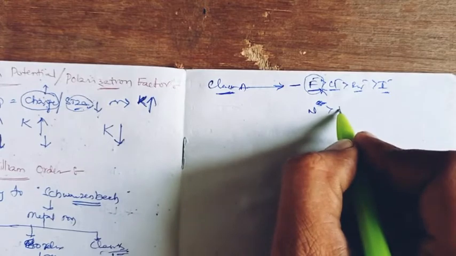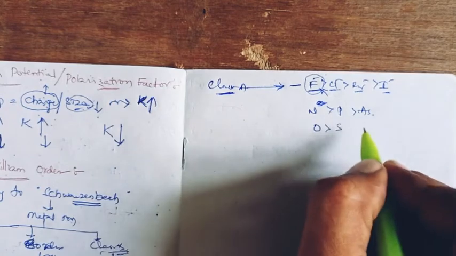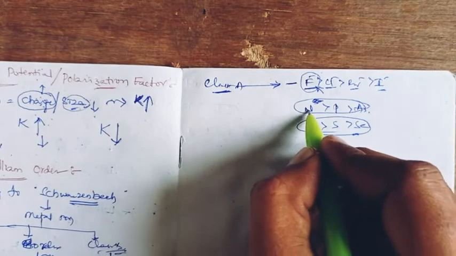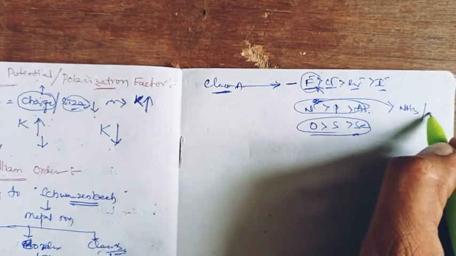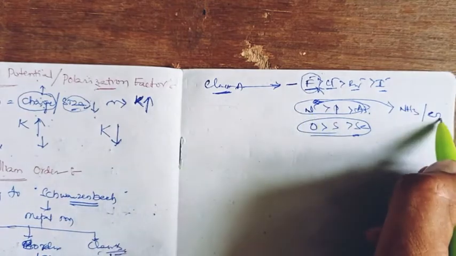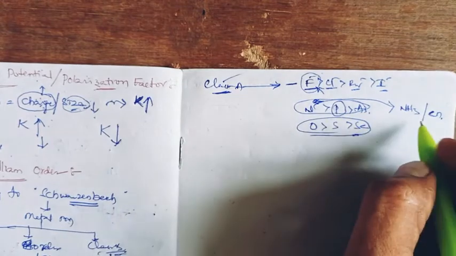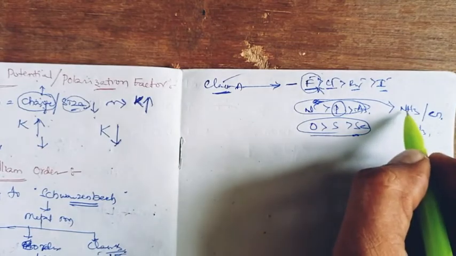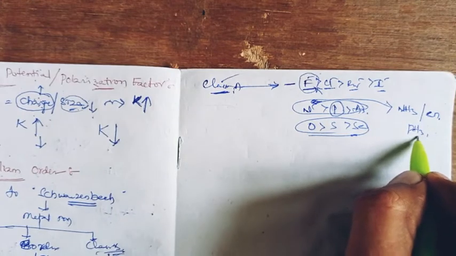the nitrogen site: nitrogen, phosphorus, arsenic, oxygen, sulfur, selenium. These are ligand sites, right? When nitrogen has ligand sites such as ammonia or ethylene diamine, like that, these ligand sites can form more stable complexes than when there are phosphorus site ligands, right? Phosphine, like that. Comparatively, ammonia makes more stable complexes than phosphine ligand complexes, like that.